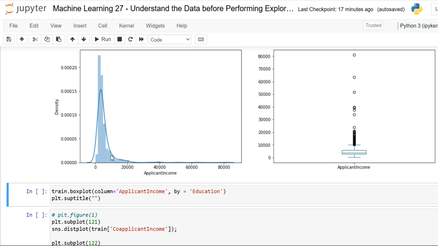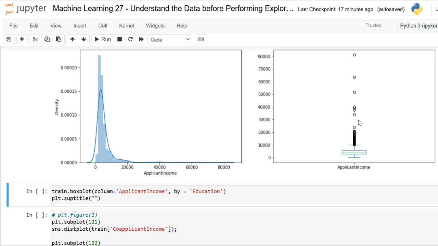Here the box plot confirms the presence of a lot of outliers. This can be attributed to the income disparity in society, and a part of this can be driven by the fact that we are looking at people with different education levels.